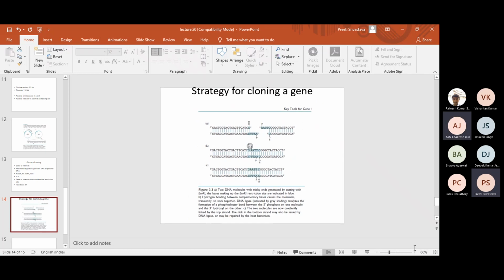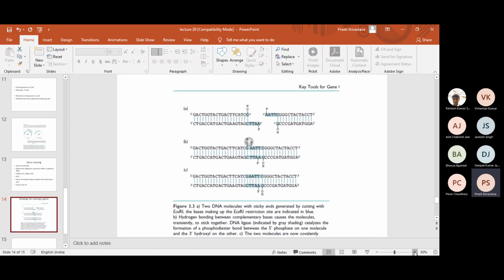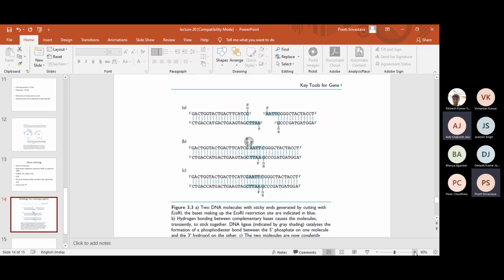So in this diagram, what you can see is two DNA molecules which are generated by digesting with EcoR1, right? So it's GAATTC. So how can they join back? You have digested it with EcoR1, the phosphodiester bond is cleaved, and sticky ends, or cohesive ends, or protruding ends are created. Now these ends can join back and phosphodiester bonds can be formed with the help of an enzyme called T4 DNA ligase.